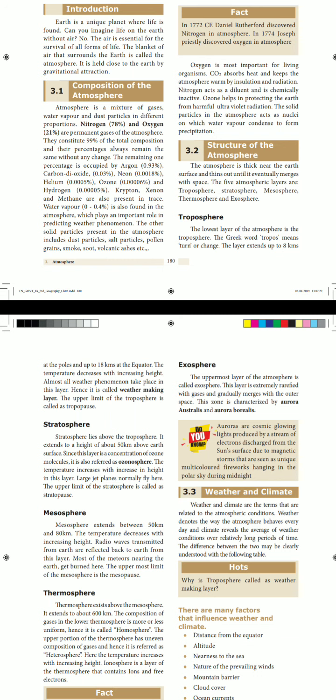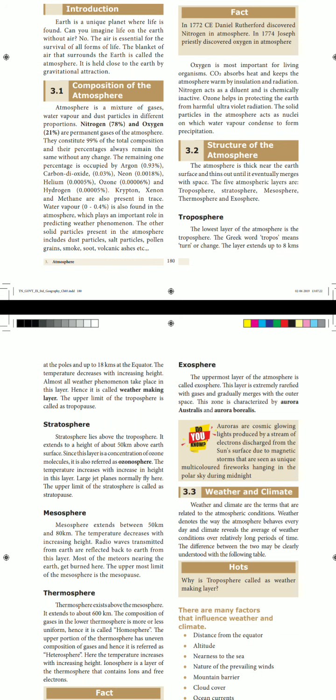In this layer, ozone molecules are present. So in which layer is the ozone molecule present? The stratosphere. So it is referred to as the ozonosphere. It is another name for the stratosphere, children, that is the ozonosphere. Here the temperature increases with increase in height. In the troposphere, we learned that the temperature decreases with increasing height. At the same time, in the stratosphere, the temperature increases with increase in height.